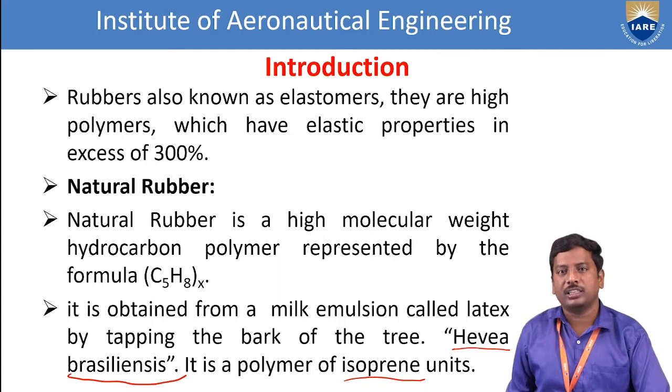So first of all, it is a milk emulsion. Emulsions are examples like paints and milks. So the milk is collected from the bark of the tree. What is the name of the tree? Hevea brasiliensis tree. This is the main important tree to give natural rubber. So the milk of the tree is collected from the bark within coconut hulls. After that, it goes through many treatments with chemicals to get natural rubber. First we see the monomer of the rubber, which is nothing but isoprene units.